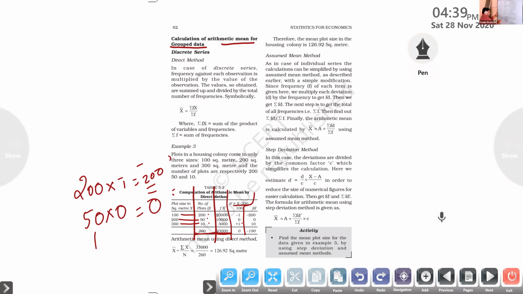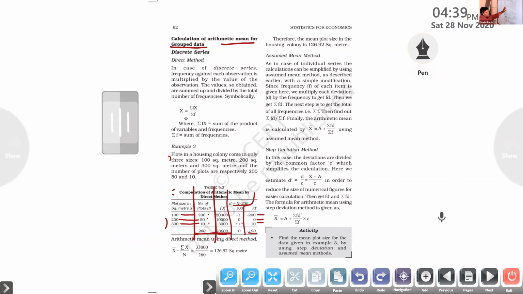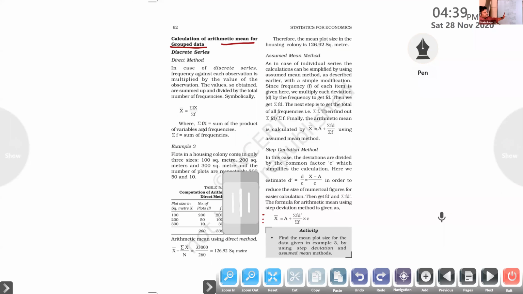Next one is 10, 10 multiplied by 1, that is 10. So minus 200, 0, 10. I want to find the sum here: minus 200 plus 0 plus 10, we got minus 190. Hope you got the idea how to find all these figures, right? Got or not? Yes or no?